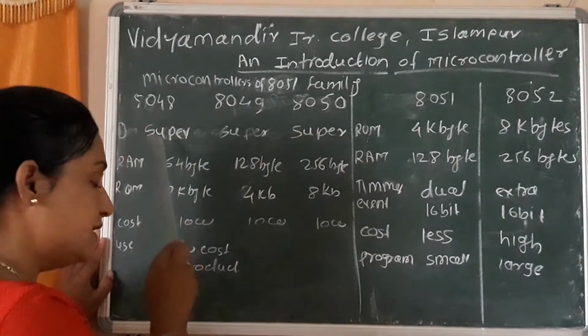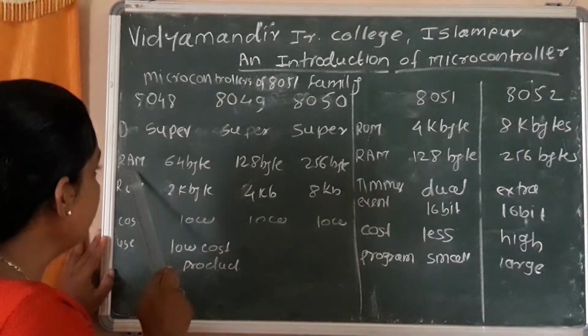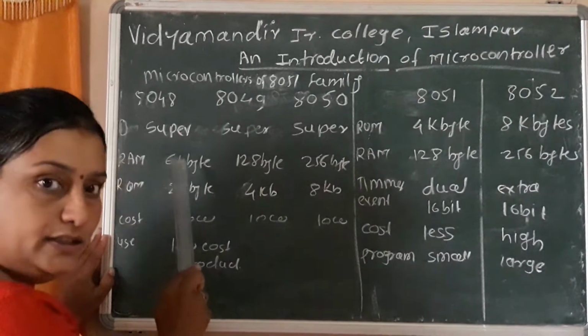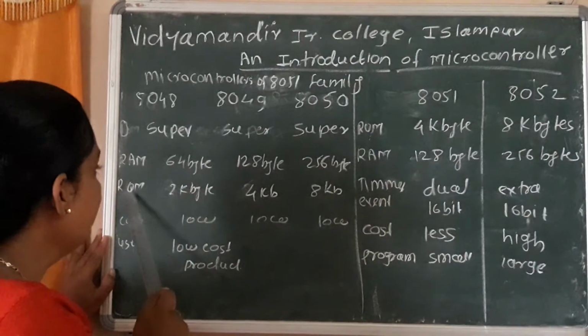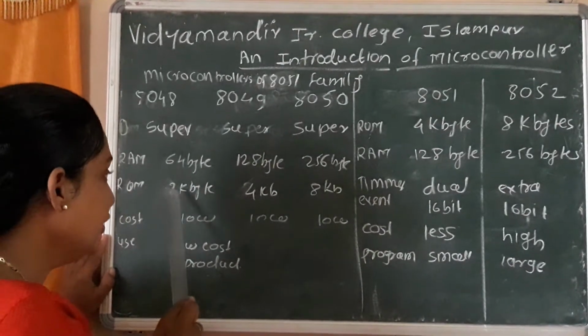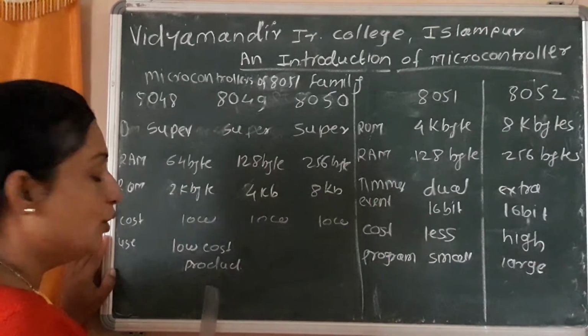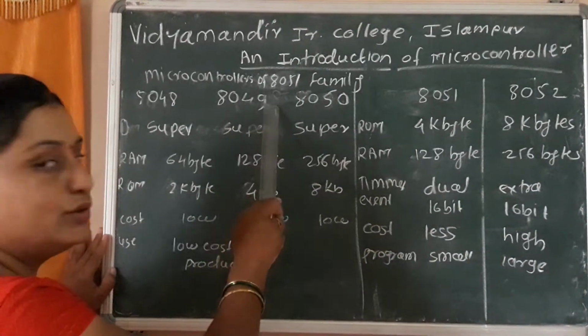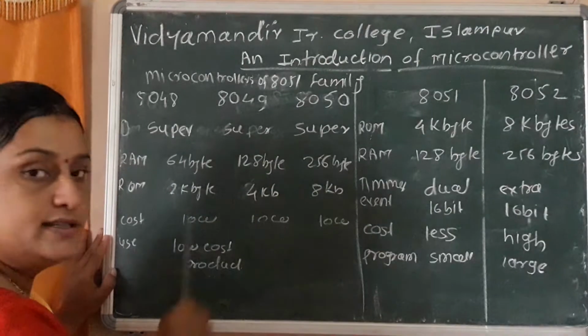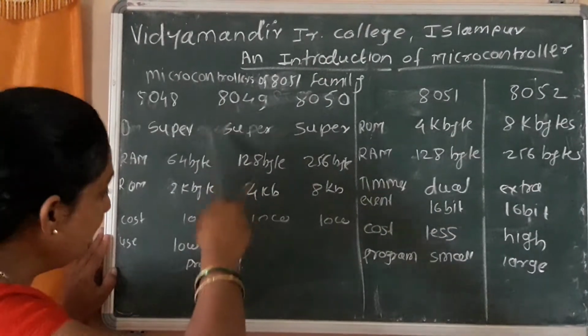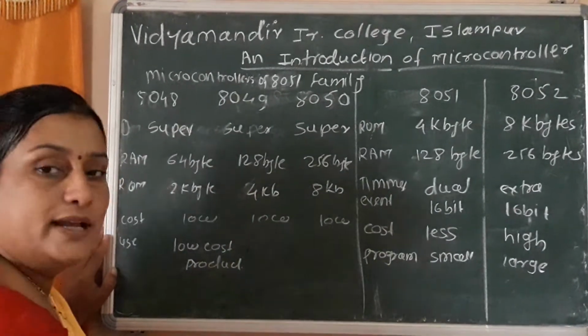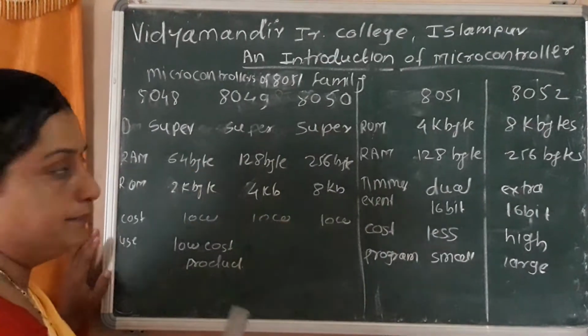First point, it is developed with superscalar architecture. Second, it has 64 bytes RAM. Third, it has 2 kilobyte ROM. Cost is low. It is used in low cost products. Second, 8049. In the same way, you write all these points step by step, as well as for the third.